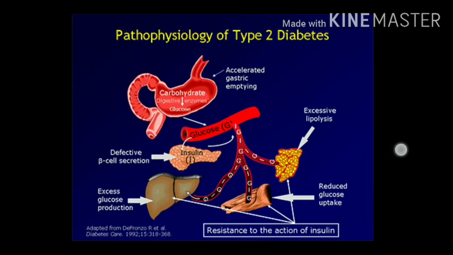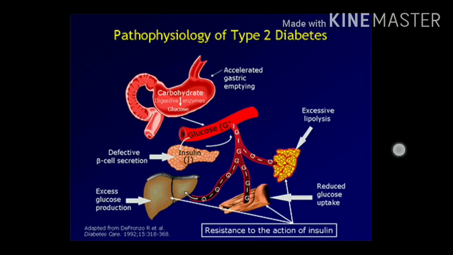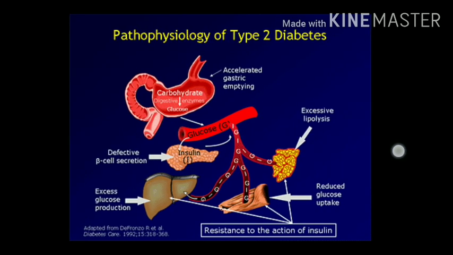Here the insulin helps cells to take glucose used for energy. If the body has sufficient energy, insulin signals the liver to take up glucose and store it as glycogen. So in the liver the glucose is stored in the form of glycogen.